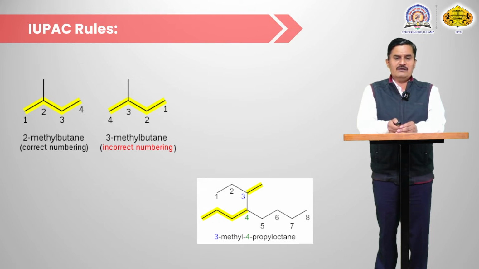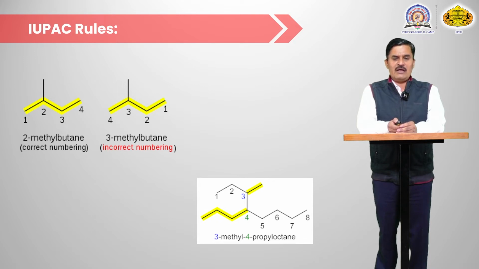In another example, the second example, there are 8 carbon atoms in the straight chain. So 8 means octane, so the name of the compound is octane. And if we look at the branching, and if we number from the other side, then at the 4 position there is an iso group. So if we number in this way, there is more branching and a simple branching. So branching must be smaller. So number in such a way that the branching is smaller.